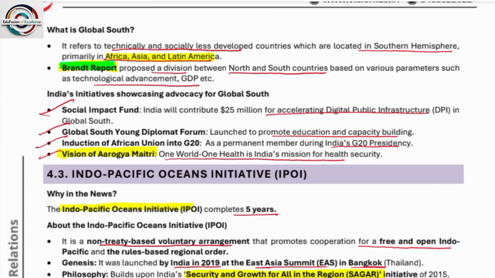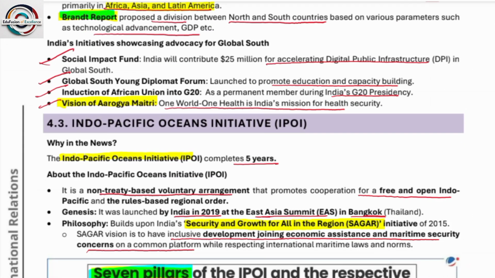Global South are the developing countries, or you can say poor countries. So the Brandt report proposed a division between northern and southern countries based on various parameters such as technology advancement and GDP. Which report facilitated in creating a division between north and south? That is the Brandt report. Initiatives showcasing the advocacy for Global South include social impact funds, the Global South Young Diplomat Forum, the introduction of the African Union into the G20, and the vision of Arogya Maitri.